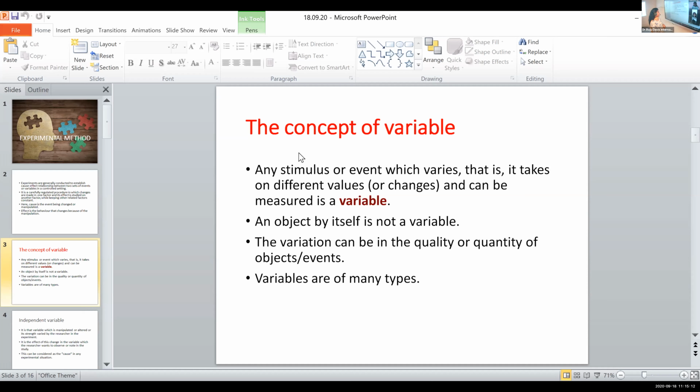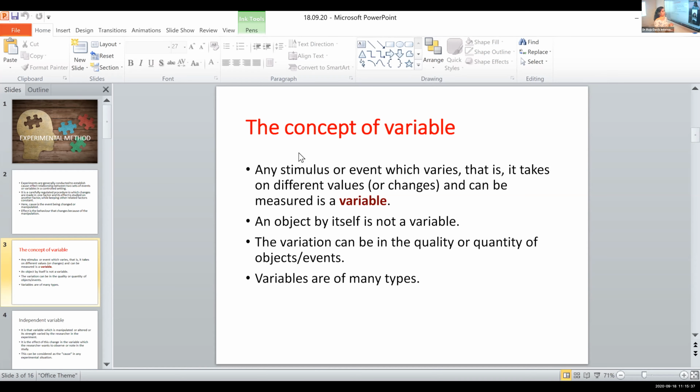Then the variation can be in the quality or quantity of objects or events. So as we studied yesterday, the data that we get can be in qualitative terms or quantitative terms. We can get scores which are quantitative in nature, or we can get the degree of interest. That is not a quantity, right?